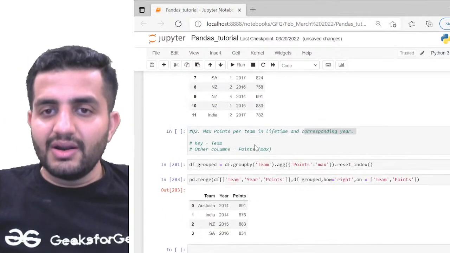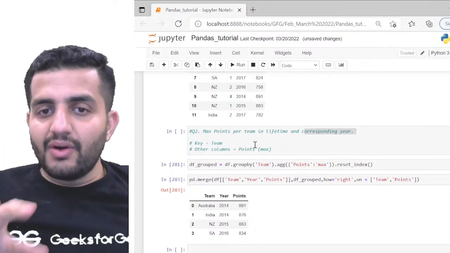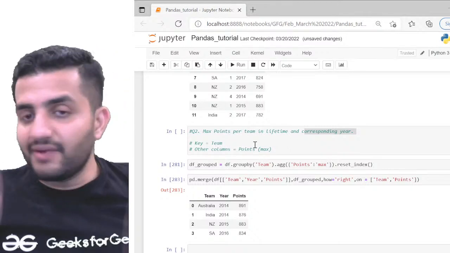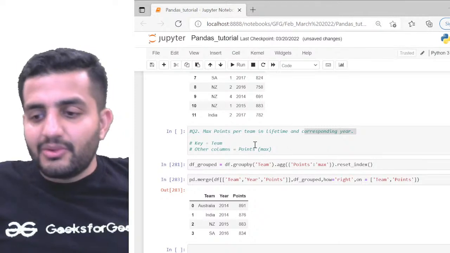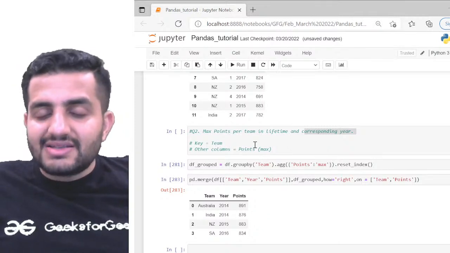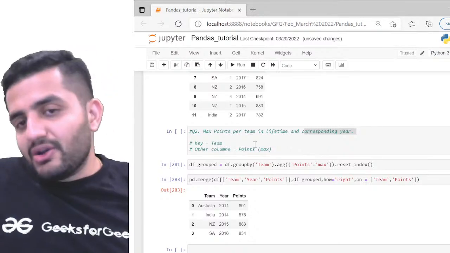But in this question I want every team. Irrespective of the year, I want the highest point per team has attained, whatever year it is. I'm not concerned about the year right now. I just want to know the maximum points every team has attained, respectively. And now I want to print in which year they attained this.